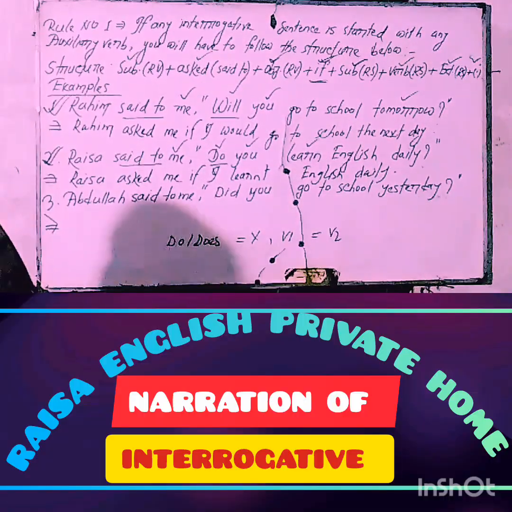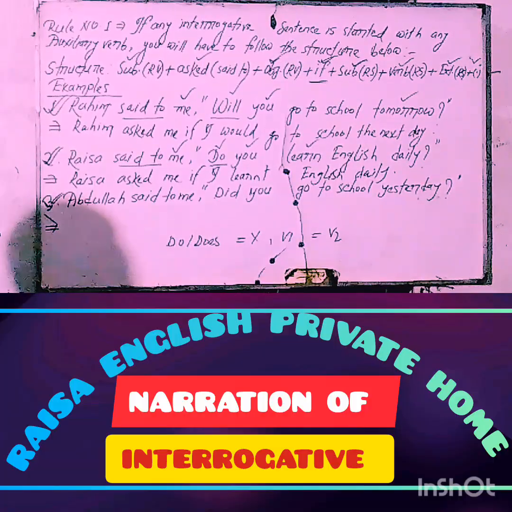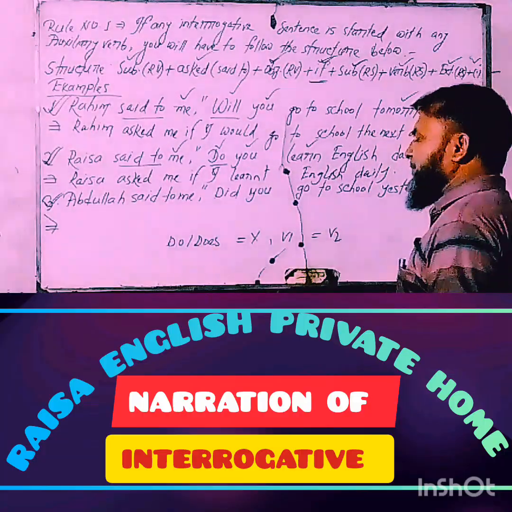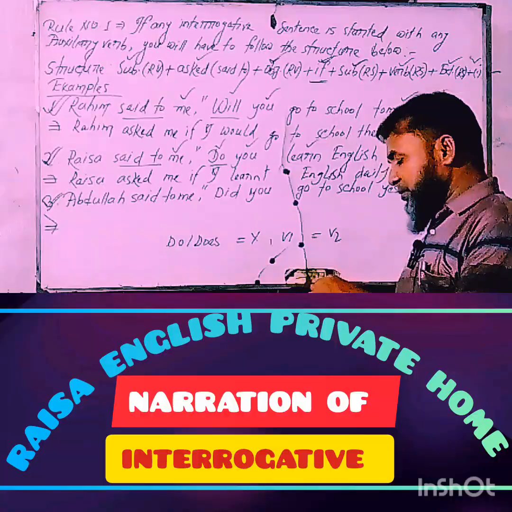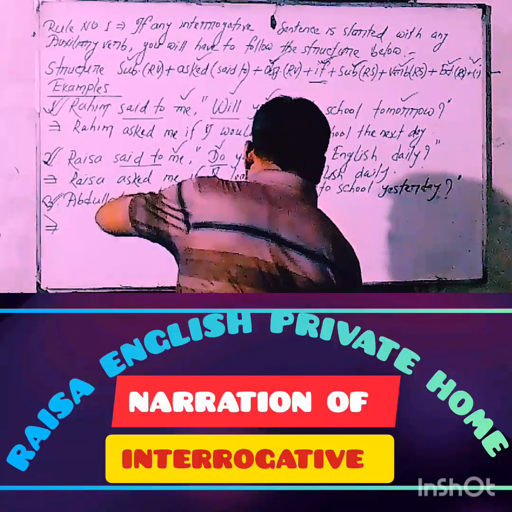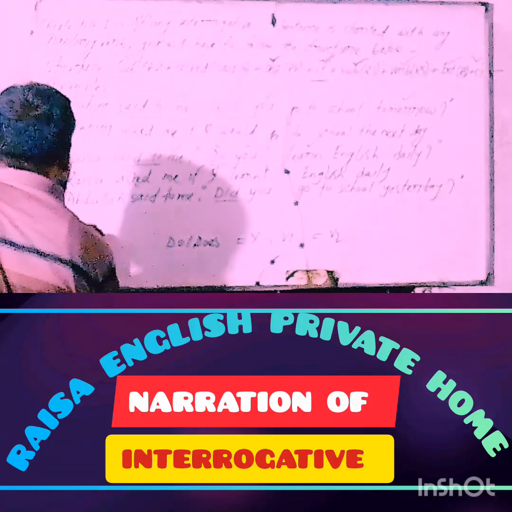My dear learners, now think about example number 3. Abdullah said to me, comma inverted comma, did you go to school? My dear learners, of course, this narration is an interrogative sentence because this sentence started with the auxiliary verb did. So, try to follow the structure. At first, the subject.